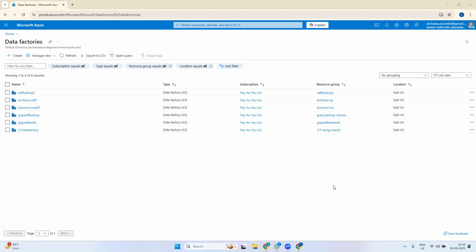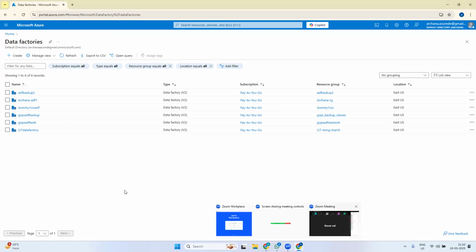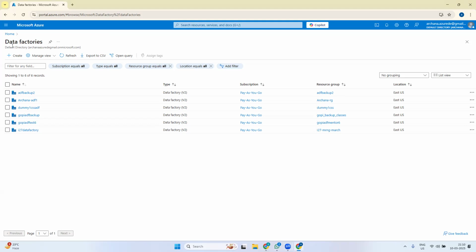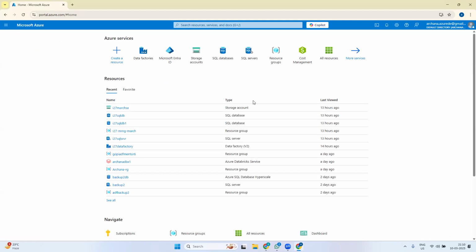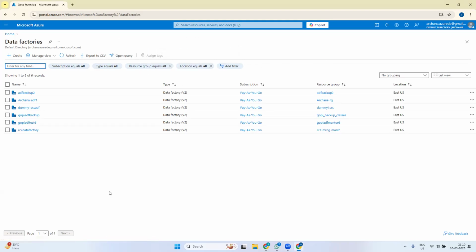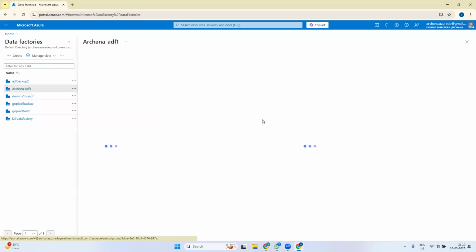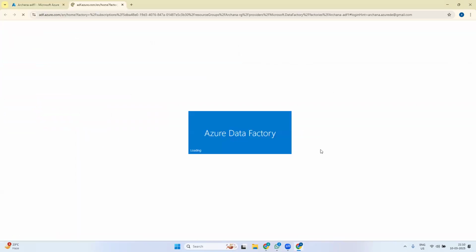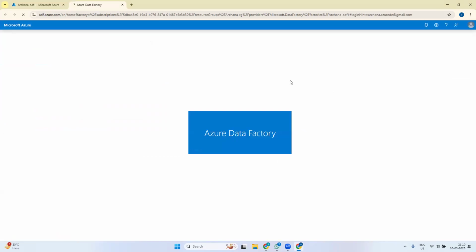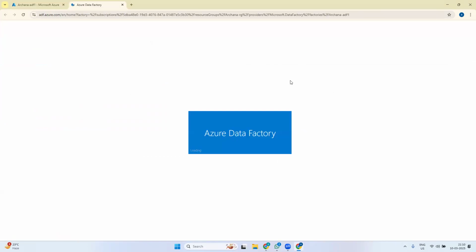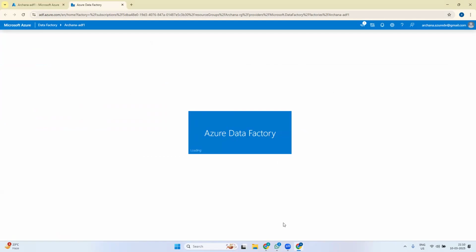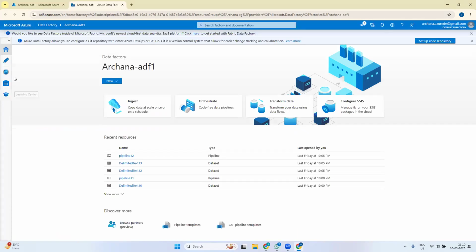Okay, so I'm sharing my screen. You can see my screen, right? This is the home screen of the Azure platform. I'm going into my data factories, to my data factory. We built a basic pipeline using one storage account only. Storage account to storage account, we built a basic pipeline. Now, what we'll do is